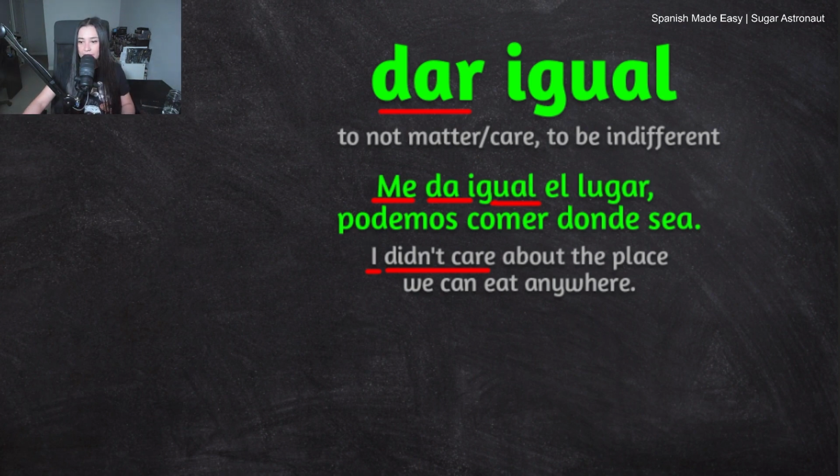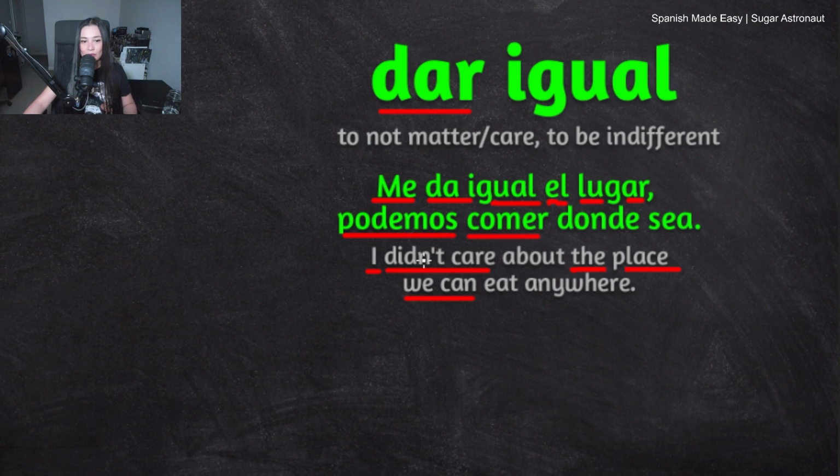Okay, let's move on. El lugar means the place. And then we have podemos. Nosotros podemos. We don't have nosotros, but we have podemos, and that means we can.